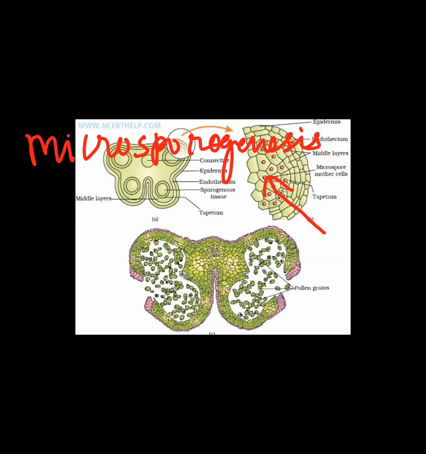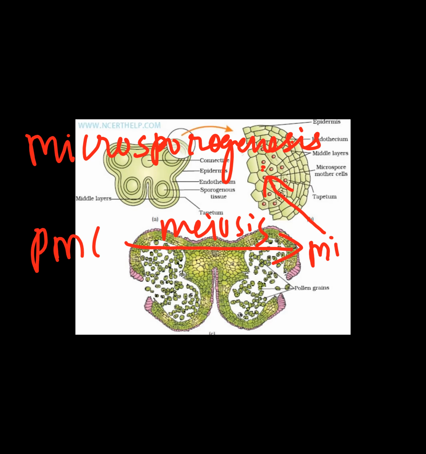Each cell of this sporogenous tissue, the diploid cell, is capable of undergoing meiosis to form the microspore tetrads. Each one is a potent microspore mother cell, or you may call it the pollen mother cell. It is through meiosis that these pollen mother cells form pollen tetrad or microspore tetrad.